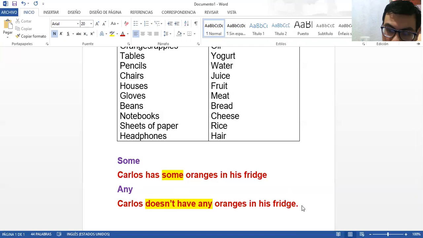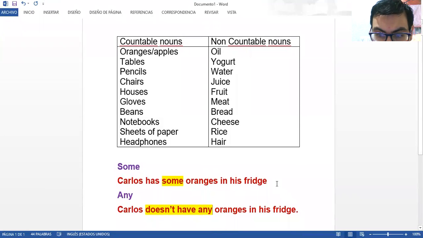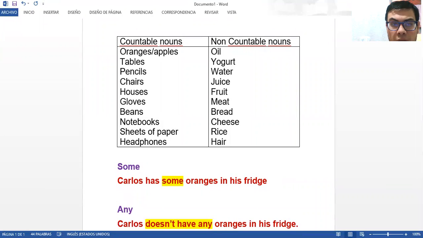Now, give me a moment. Perfect. Now we're going to try to create another example. We did it with oranges. Now we are going to do it with one of the uncountable nouns, which is, for example, cheese.